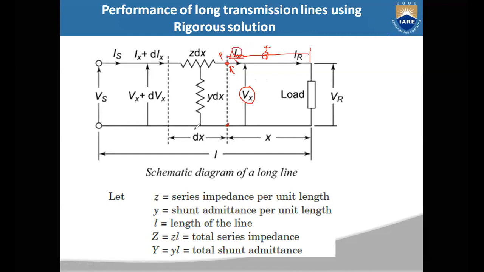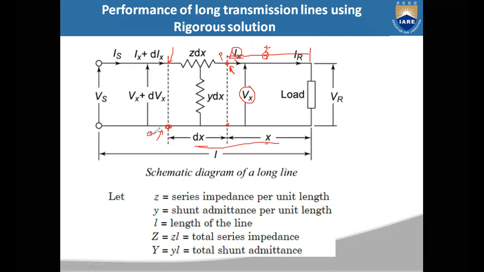Now after your differential length, that means x plus dx length, this point will be at a distance of x plus dx from the receiving end. That receiving end we consider as a reference. Let this point be called q.